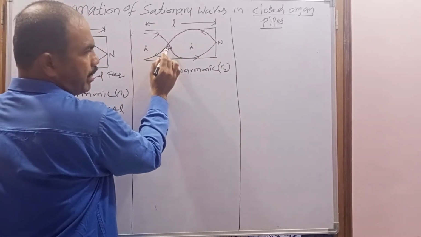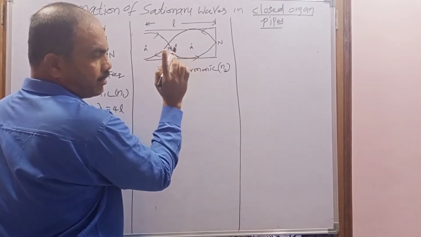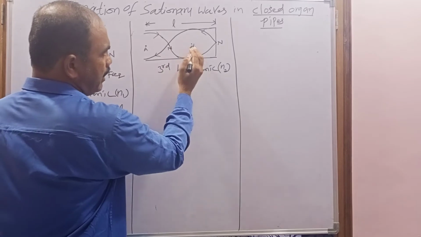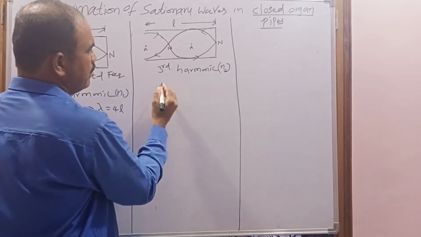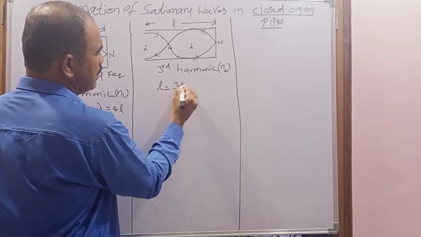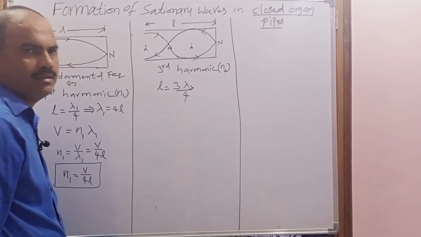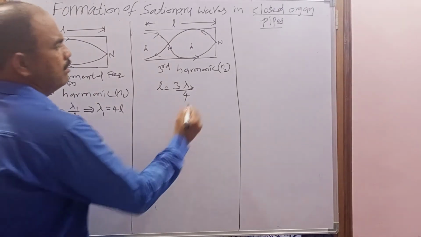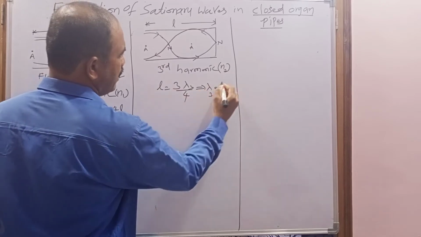Antinode to node, lambda by 4, 1 time. And node to antinode, lambda by 4, 2 times. And antinode to node, again lambda by 4. Total how much? 3 lambda by 4. So that's why L equal to 3 lambda by 4, but here wavelength will be considered lambda 3. Now write the formula for lambda 3. Lambda 3 equal to how much? 4L by 3.